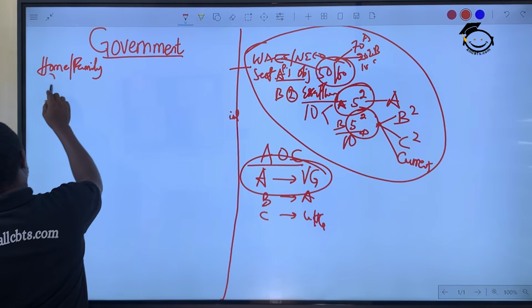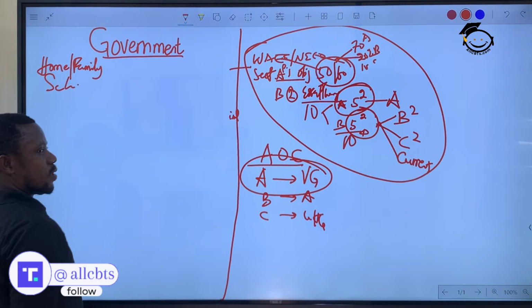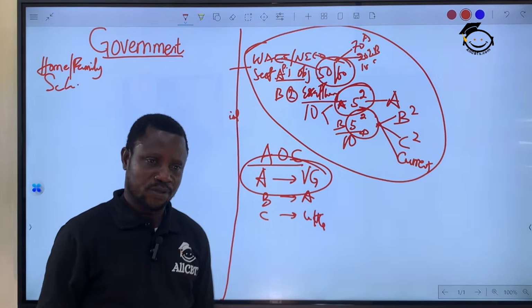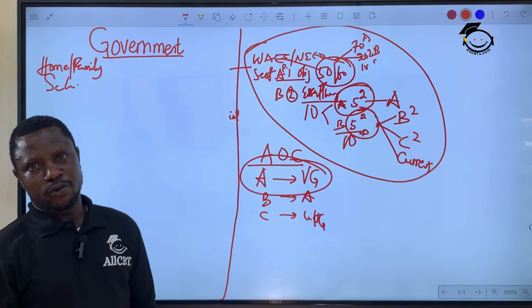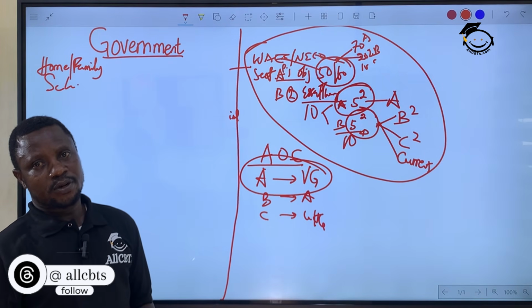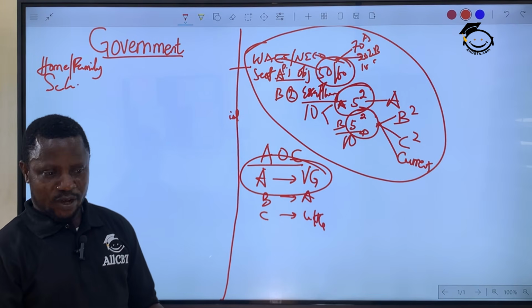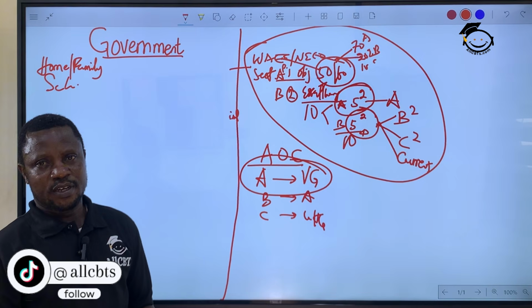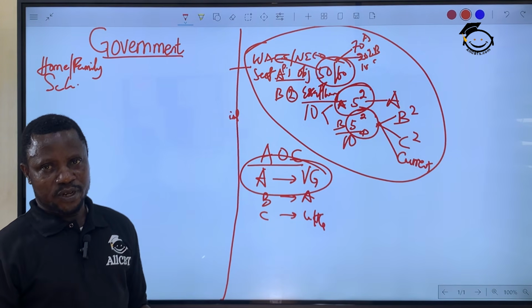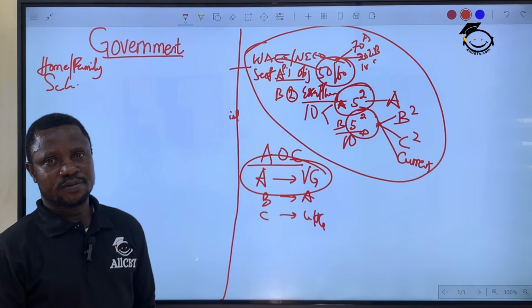In a school system, there's a government where you have the head of schools, either it's called director or principal, whatever it's called. Okay? That's the government. You have the deputies, then you have other periphery of offices. And then you have the teachers, you have the students, there's a government.